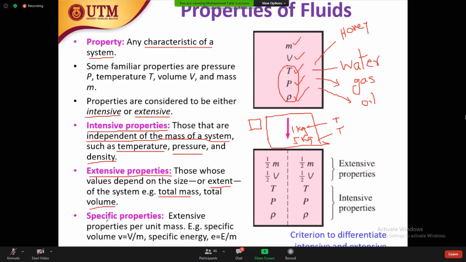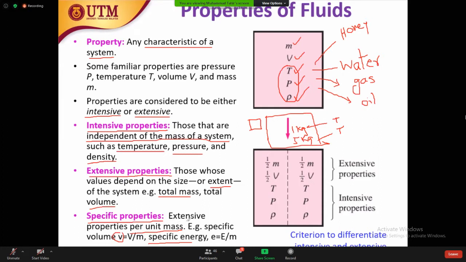The other kind is specific properties. Specific means dependent on unit mass or unit volume, so extensive properties per unit mass. For example, specific volume is volume over the mass, and specific energy is energy over the mass. So they are dependent on unit mass, and they are called the specific properties.